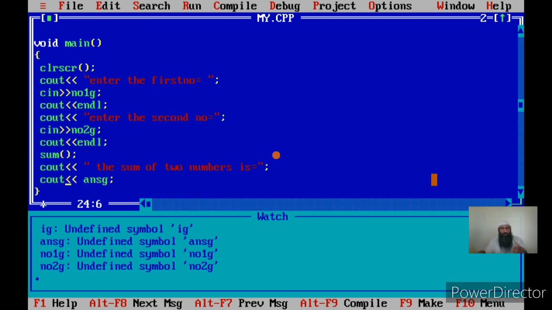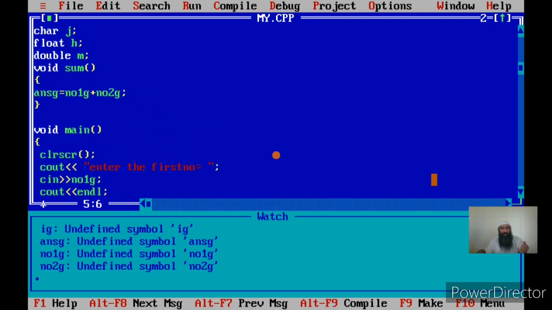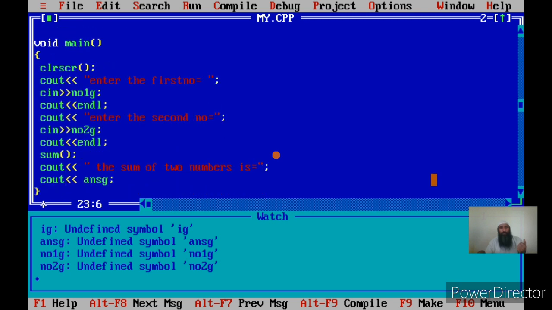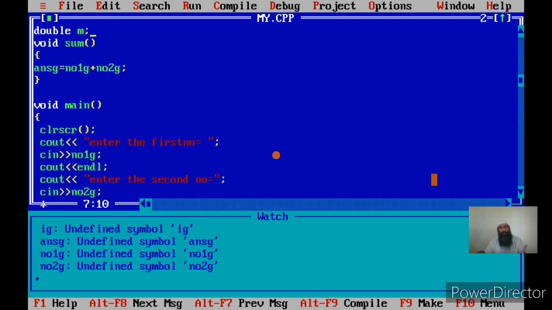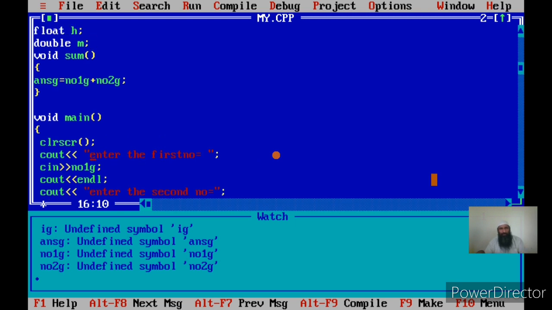No, but we were having the data available in the sum that was provided by the main. Did we actually use the return statement in the sum? No, but we were actually returning the value from the sum that was stored in answer of G. So the global variables can be used as arguments without actually passing them as arguments in the function call, and then we can also return the value with the help of global variables.